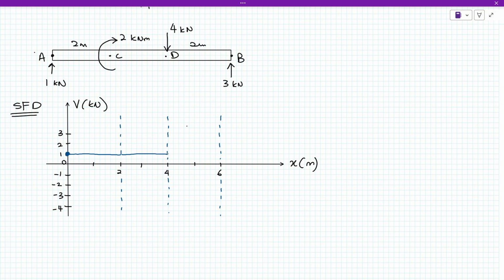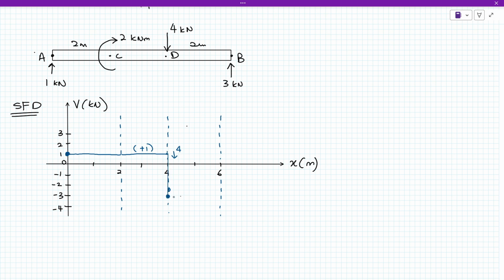So kita akan continue saja. Up until this point kita akan ada downward force ke bawah. Ni guna pembaris lah ya. So kita akan ada downward force ke bawah sebanyak 4 kilonewton. So dia akan turun 4 kilonewton. So this is 1. Okay, tolak 4. So minus 4 is going to be minus 3. Okay, so kita buat minus 3 dekat sini lah. So kita akan buat line lah, sambung. So dia akan turun sampai ke 3.